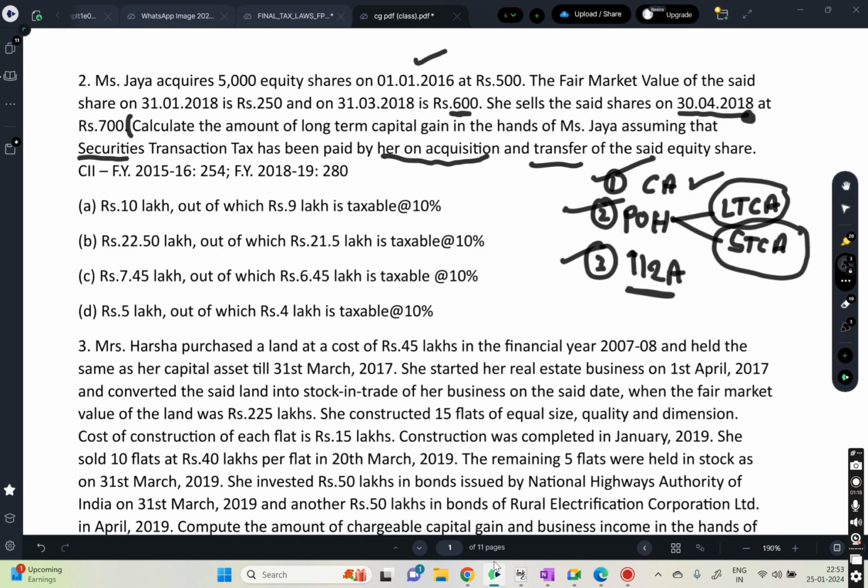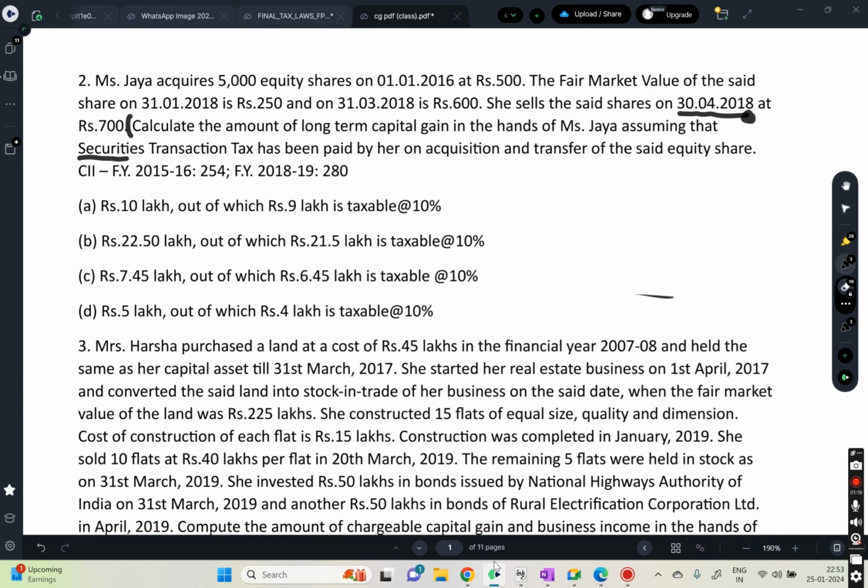Guys, are you following? Yes, sir. So is it more than 12 months or not? The period of holding is 1/1/2016 to 30/4/2018, which is more than 12 months. Obviously it is a long-term capital asset.